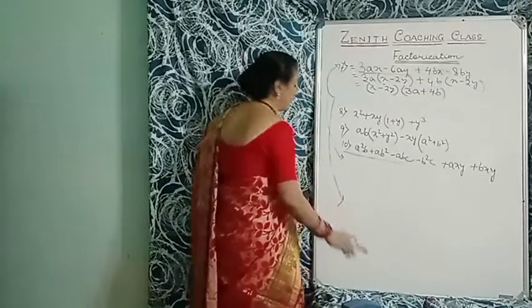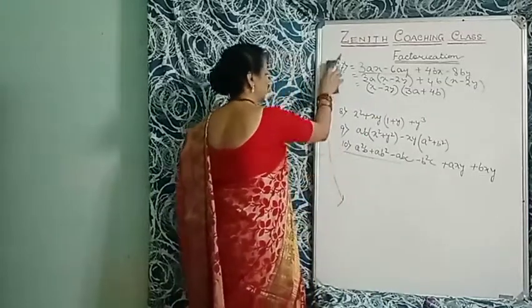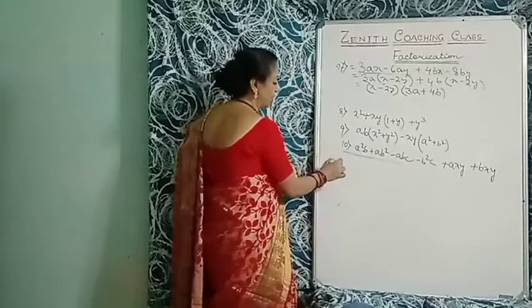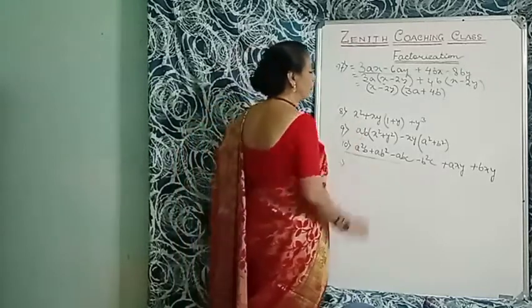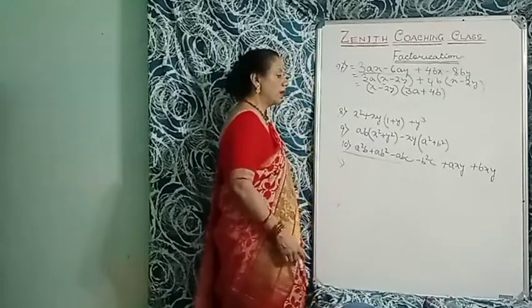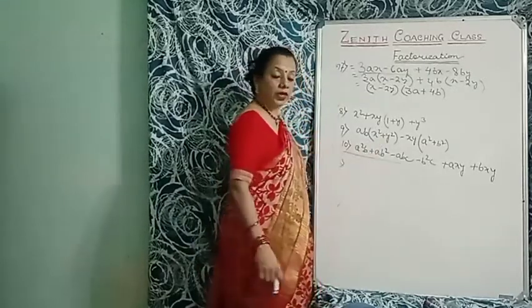Okay, in question number 8, what is that? x square plus xy in bracket x plus y cube. So ma'am, already there is a bracket. So what should I do?